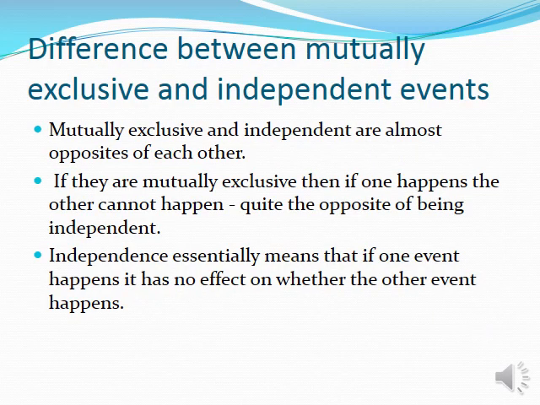Now let me explain how mutually exclusive events differ from independent events. Mutually exclusive and independent events are almost opposite to each other. If they are mutually exclusive, then if one happens, the other cannot happen. That is, they are quite opposite to each other. Whereas independent essentially means that if one event happens, it has no effect on whether the other event happens.